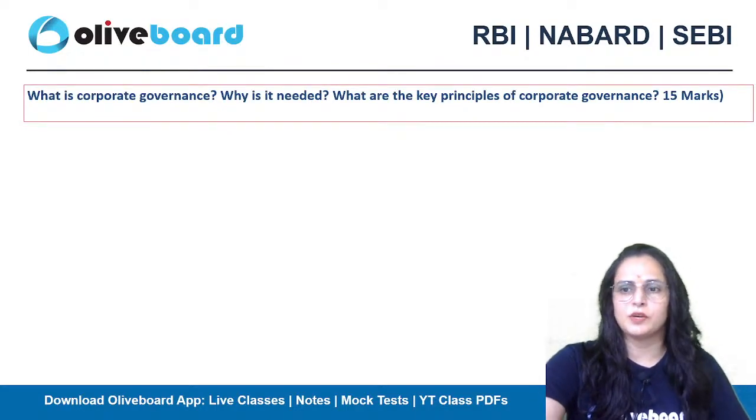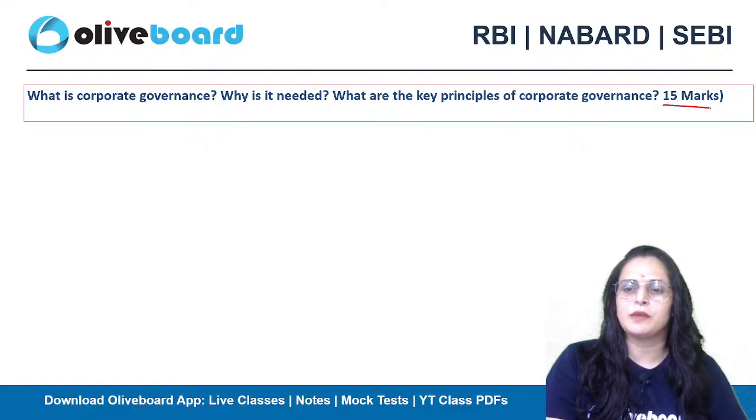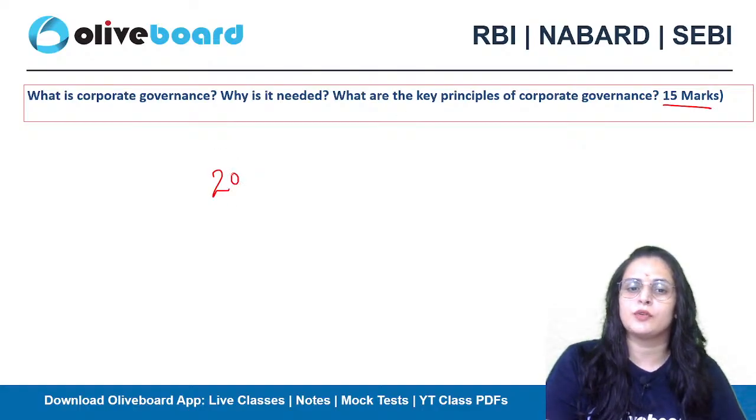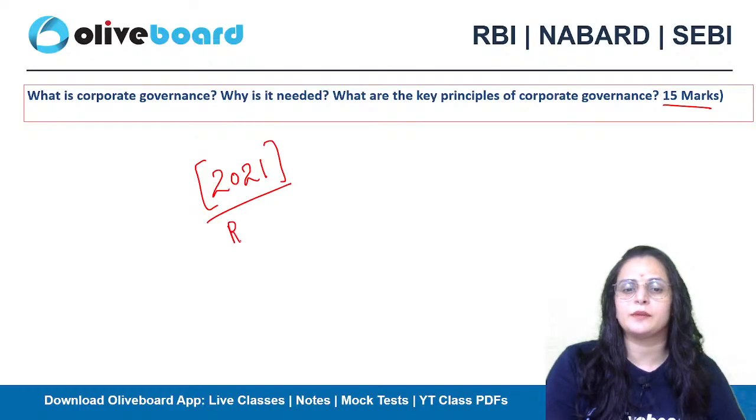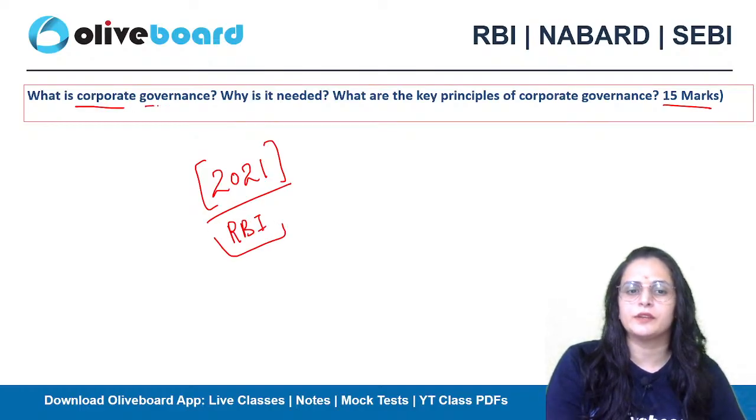So today's first question that you have to write for 15 marks was asked in the year 2021 of your RBI Grade B examination. The question is: what is corporate governance. Firstly, you have to write the definition.